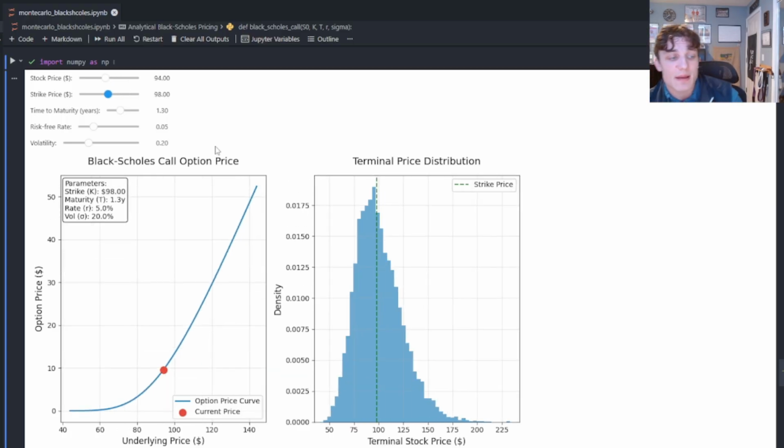What does that mean? That means I have to fix all of these parameters for my Monte Carlo simulation. That is, I'm going to lock in the strike price, time to maturity, risk-free rate, volatility. All of these things have to be locked in for my simulation. There are other models that let these parameters also evolve over time, perhaps capturing more relevant stylized facts like the leverage effect, volatility clustering, and so on and so forth.